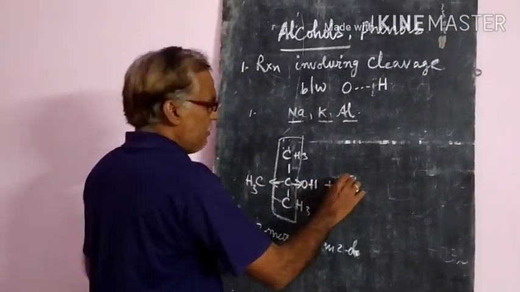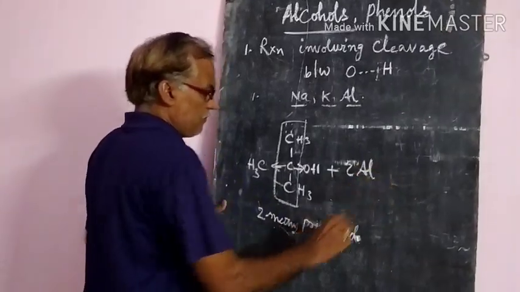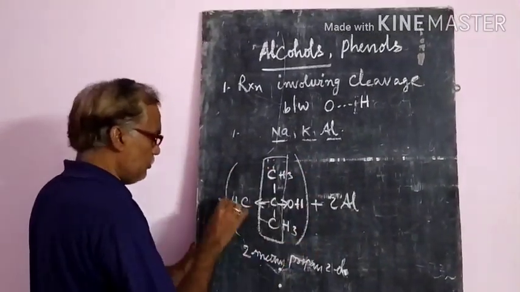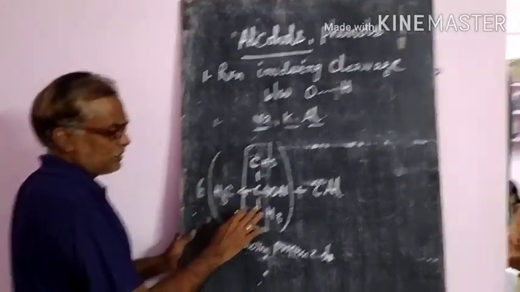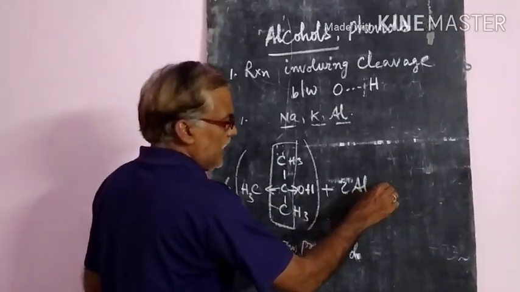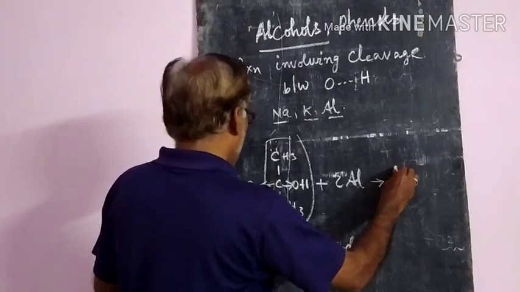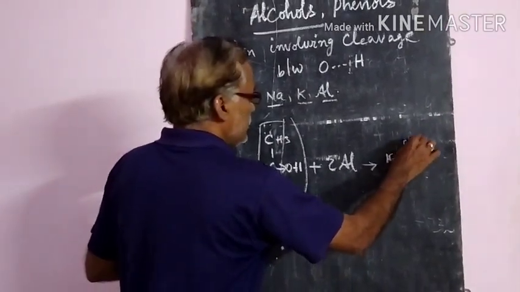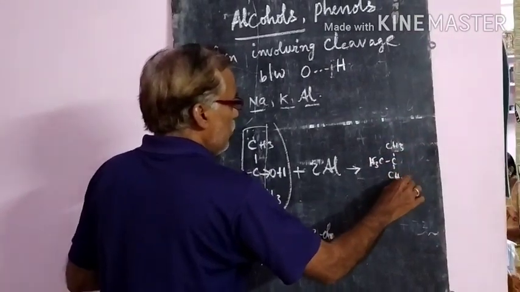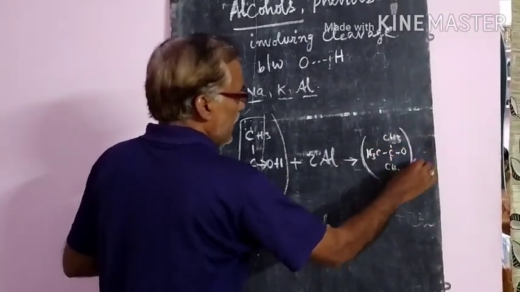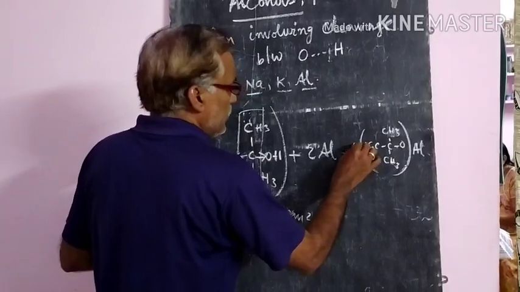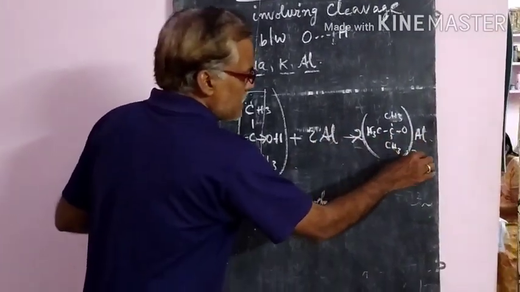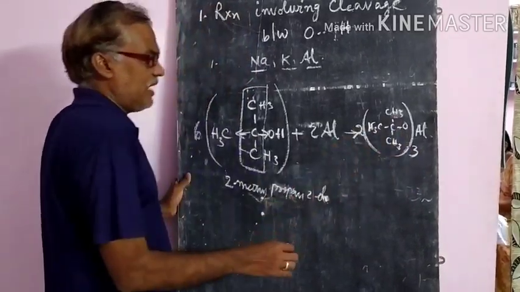If it is treated with aluminum metal, according to the textbook, 6 molecules of the alcohol react with aluminum, and they form (CH3)3C-O-Al. That means 2 times aluminum, so the alcohol molecules will be 3 times 2, a total of 6 times.